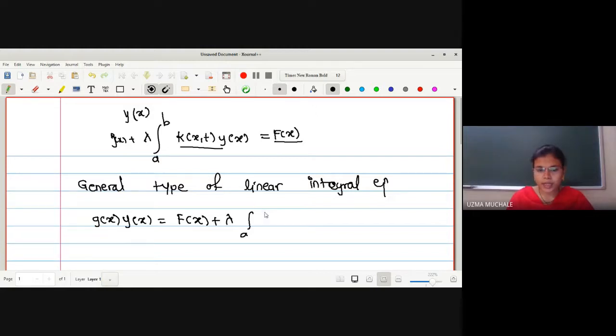Rather, we'll write only the integration. Later on, I will explain why the upper limit is not given. K of x t, y of t dt.